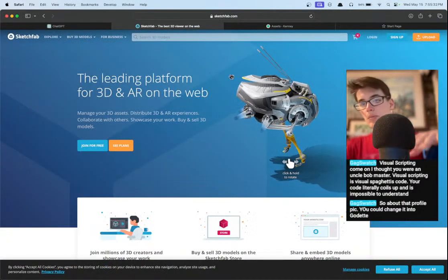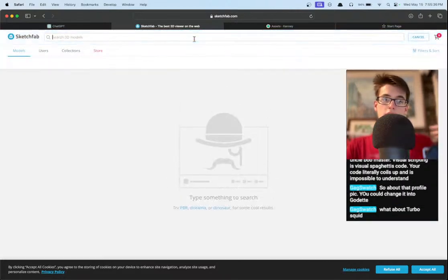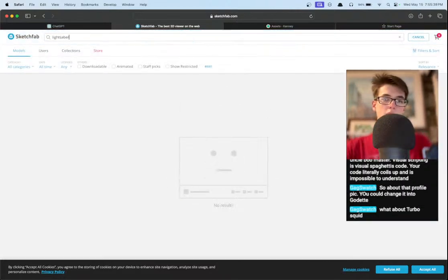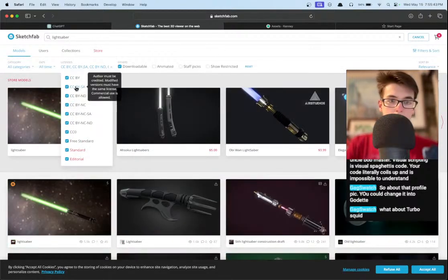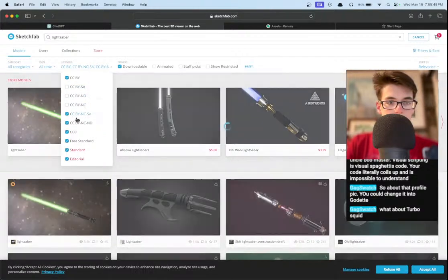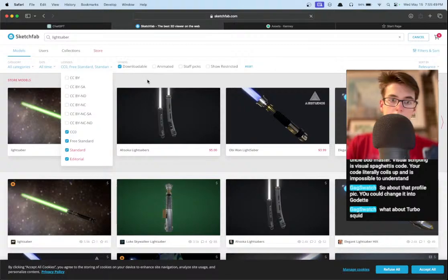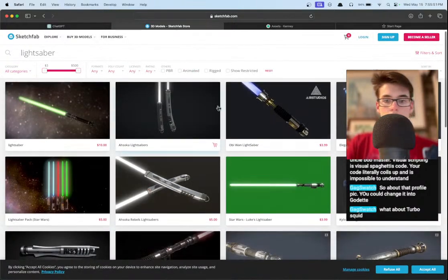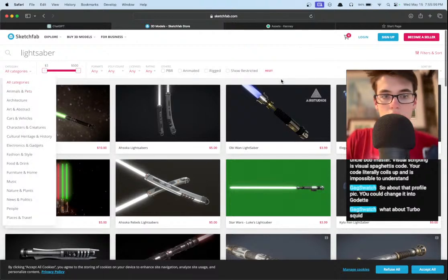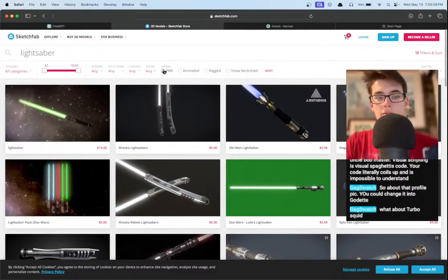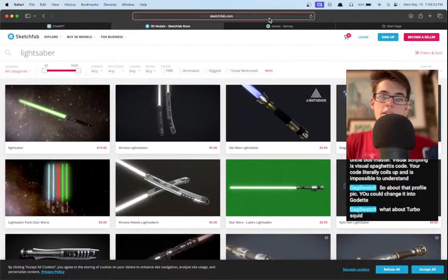So Sketchfab, obviously they have really high quality 3D models. They tend to be more realistic type 3D models, but honestly you can find anything on here. Like if we search for lightsaber, because we love lightsaber, obviously check the downloadable, and then make sure that you only select CC0 and free standard and whatnot. And now we also have to check free. Okay, wow. So maybe there's no free results here. Yeah, so Sketchfab, not great.